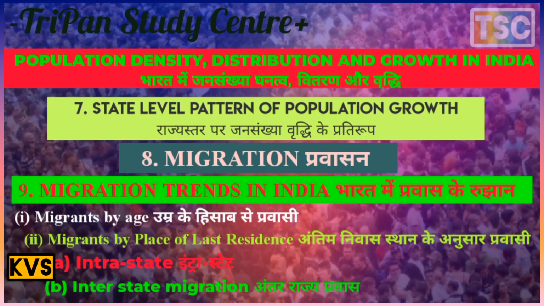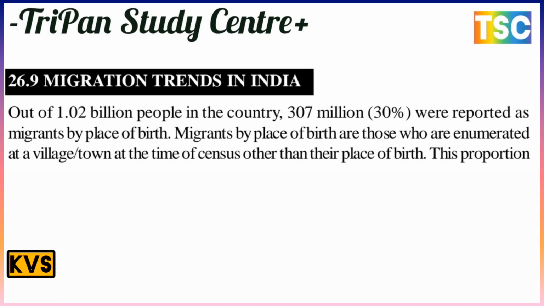The migration trend in India: there is an important point here. Out of 1.02 billion people in the country, 307 million, about 30%, were reported as migrants by place of birth. Migrants by place of birth are those enumerated in a village or town at the time of the census other than their place of birth.